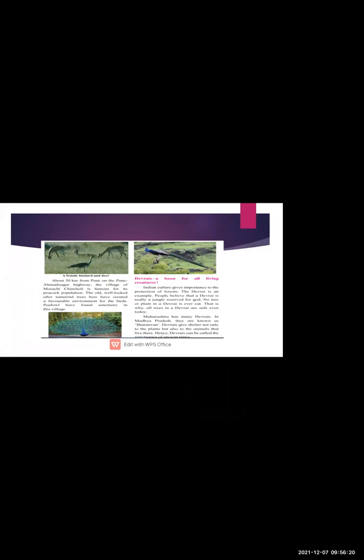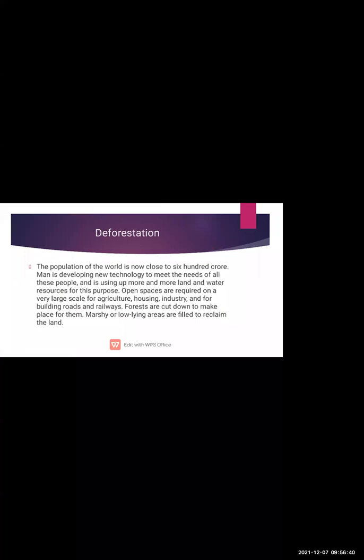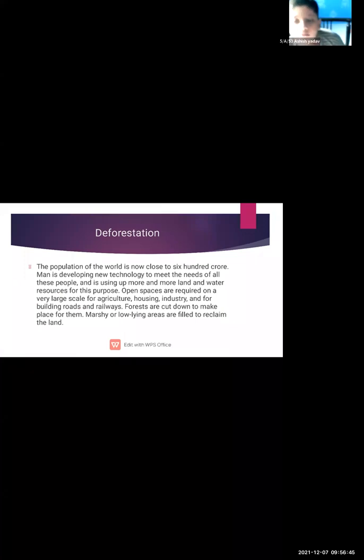Now 51 to last, raise your hand. Fast, raise your hand, beta. Ashish Yadav, I unmuted you. Hello. Yes, beta. Read this deforestation page.